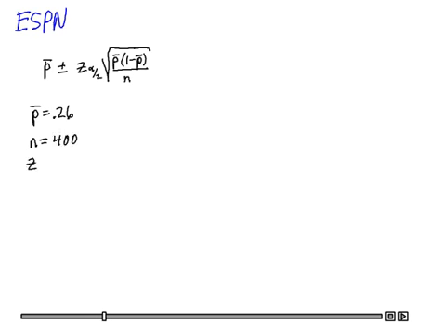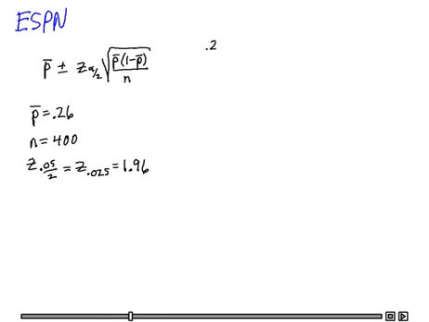For Z alpha over 2, alpha is going to be 0.05 since I have a 95% confidence interval, and then alpha over 2 is 0.025. There are only a few values that we would use here, and I remember this one is 1.96.